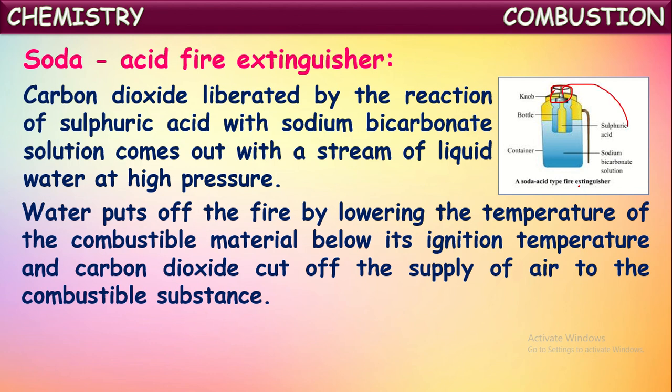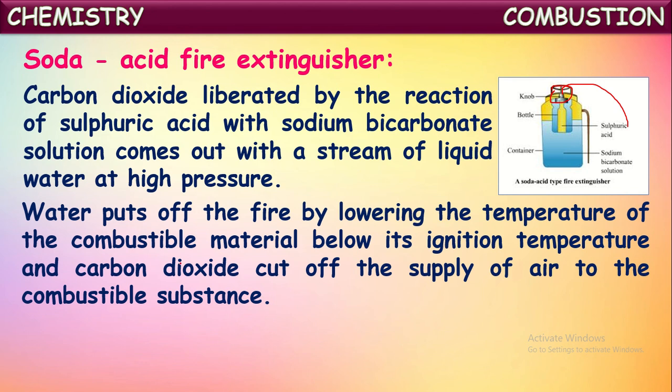Water puts off the fire by lowering the temperature of the combustible material below its ignition temperature, and the carbon dioxide cuts off the supply of air to the combustible substance. So here two things are happening. Two necessary conditions for combustion are being removed. One, water coming out from this fire extinguisher lowers the temperature of the combustible material below its ignition temperature, so combustion will be put off.